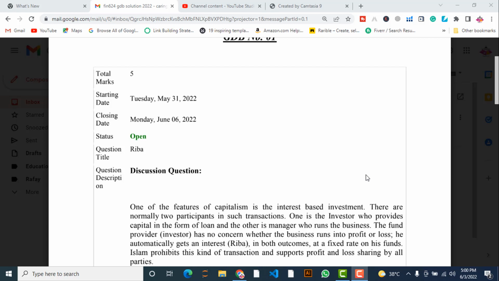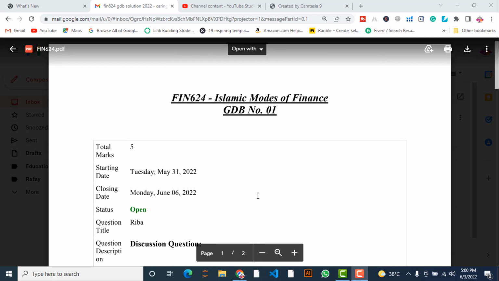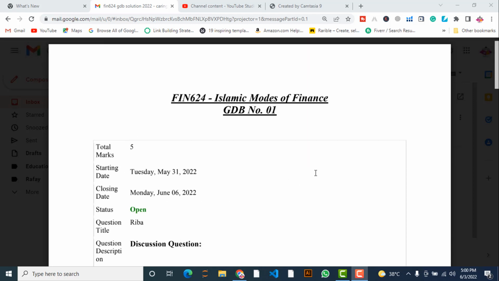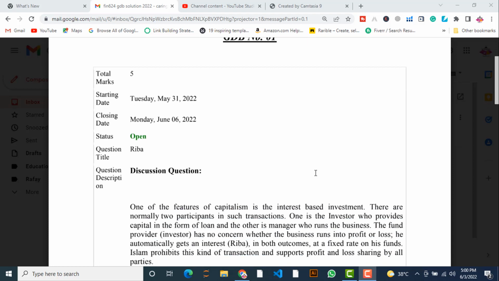In today's video we are going to solve the GDB of subject code FIN624, Islamic Modes of Finance. It's GDB number 1 and its closing date is Monday 6 June 2022. So let's move to the question description. This GDB covers the question title riba, which in common language is generally known as interest.